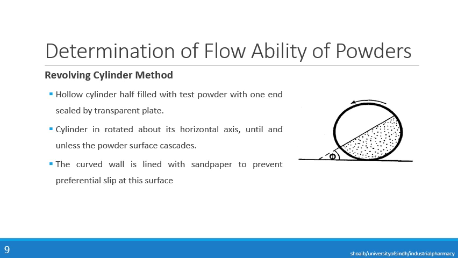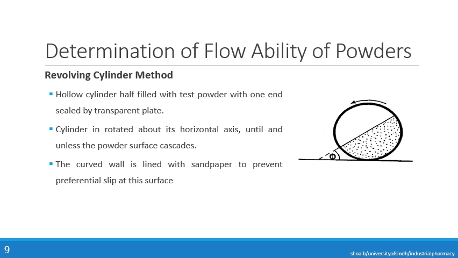So there is a hollow cylinder that is half filled with the test powder, and one end of that container is sealed by a transparent plate so that we can see the movement of the powder inside the cylinder. The cylinder is then rotated about its horizontal axis until the powder surface cascades.